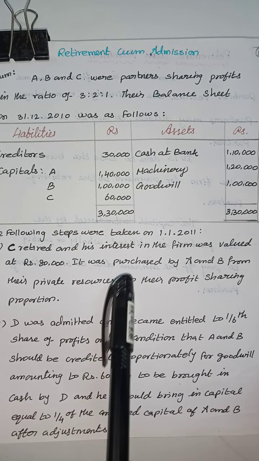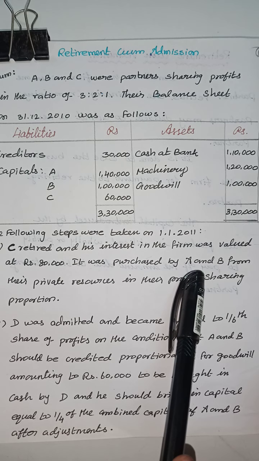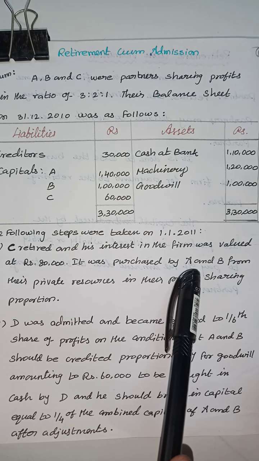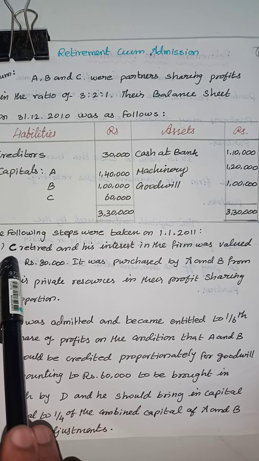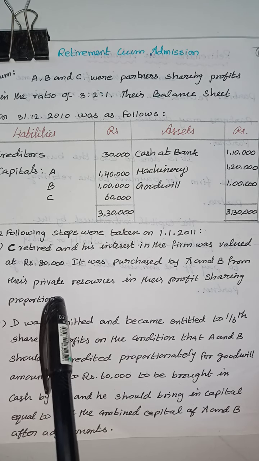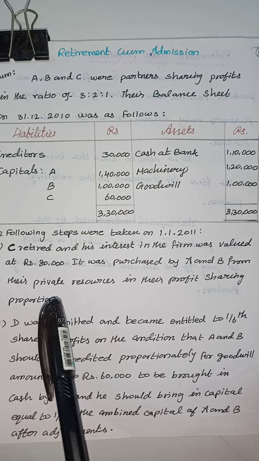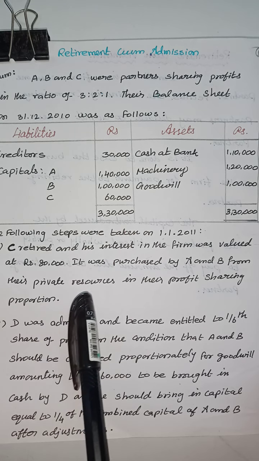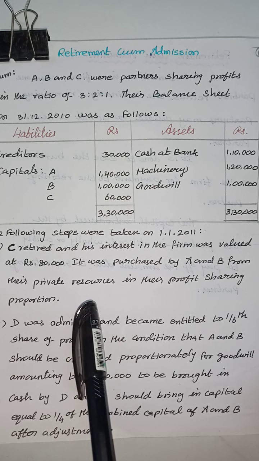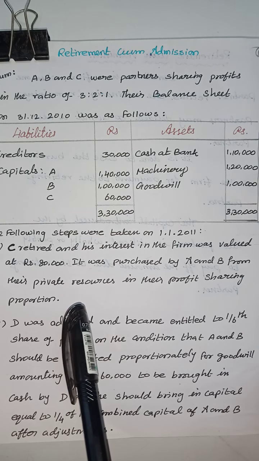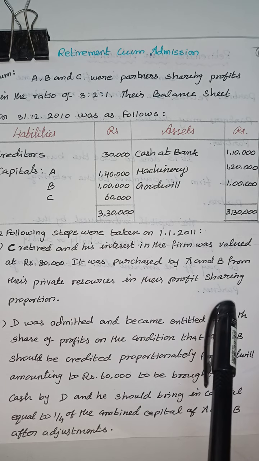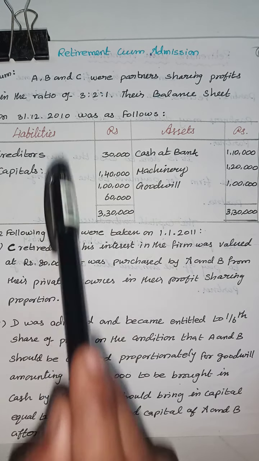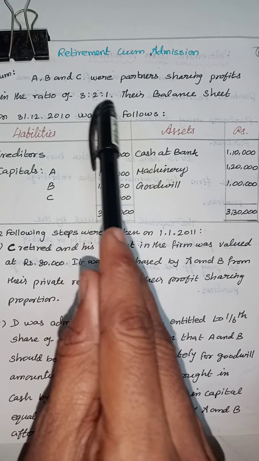It was purchased by A and B from their private resources, not from the business amount, in the profit sharing ratio of 3:2:1.